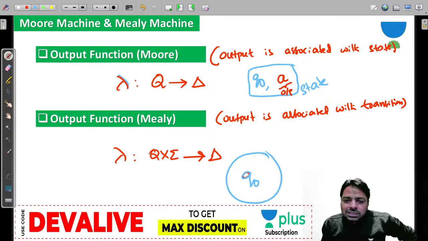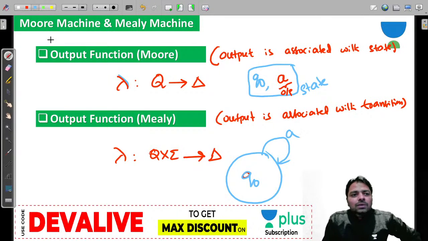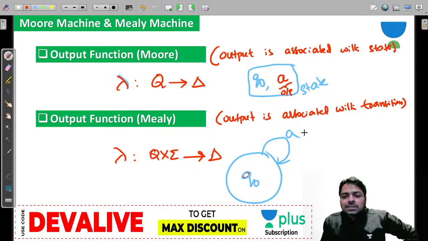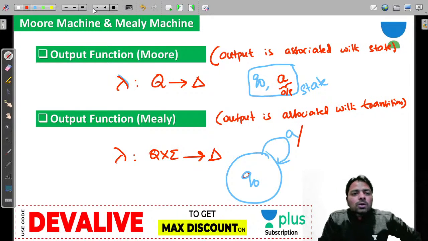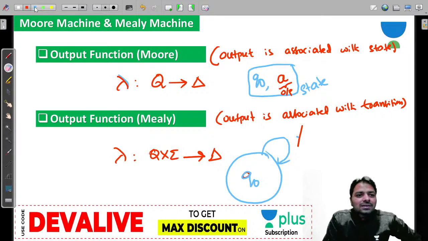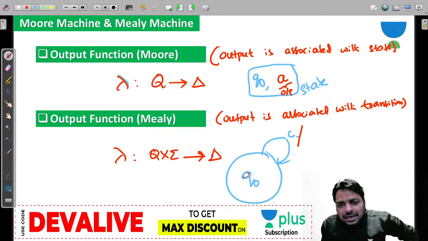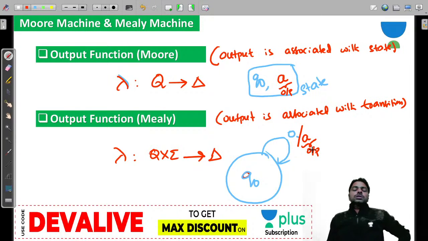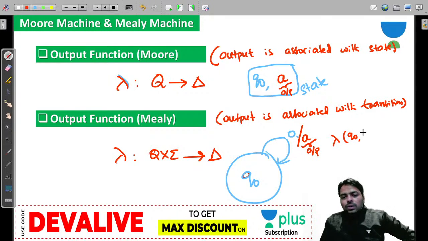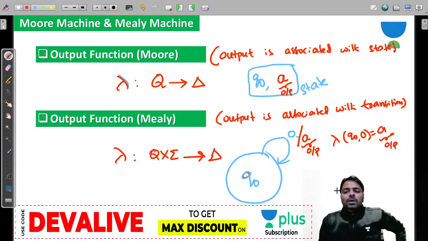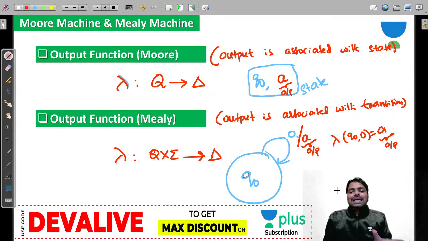And when you have a transition, let's say 0 is your input, and the output is a. So this is the output here. Output is associated with the transition Q0 comma 0 together. Here I can say that lambda of Q0 comma 0 is equal to a. So output is associated with a transition now.